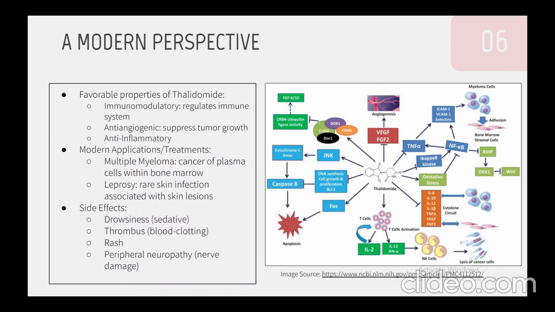And as with any drug, of course, consumption of thalidomide will come with side effects, such as drowsiness, since it's again a sedative, blood clotting, rash, and in some cases a form of nerve damage, known as peripheral neuropathy. Now, currently researchers are experimenting with other similarly structured drugs, which are known as analogs. So these include lenalidomide and pomalidomide. These differ from thalidomide by a single element. However, after some research, they've actually found that these drugs in comparison to thalidomide have reduced side effects and have a stronger ability to inhibit or stimulate certain proteins in whatever biochemical pathway they're analyzing here.